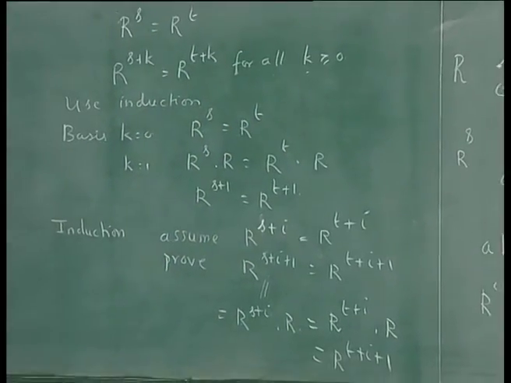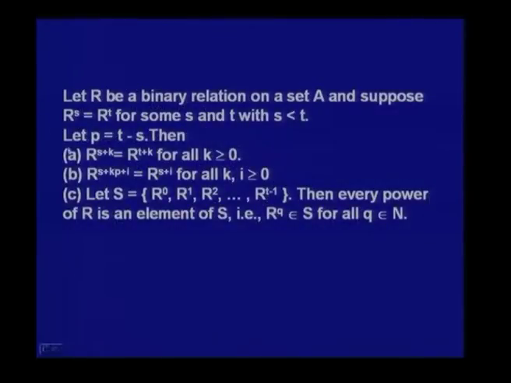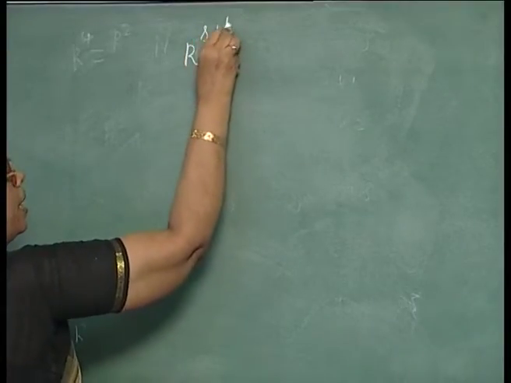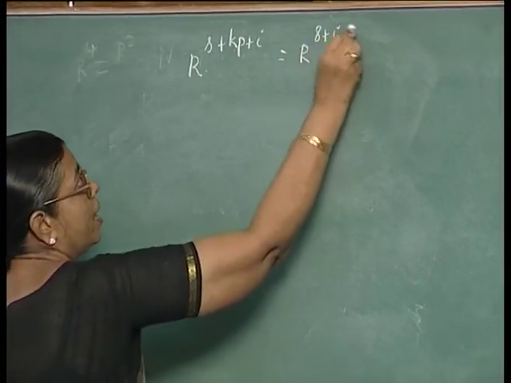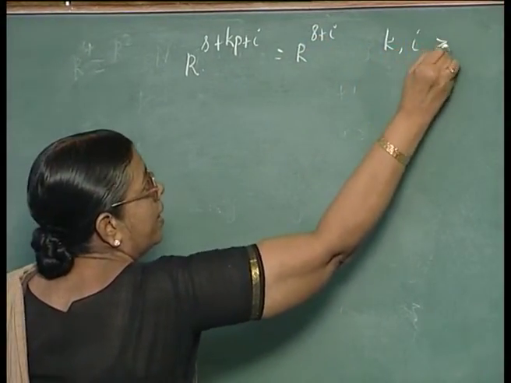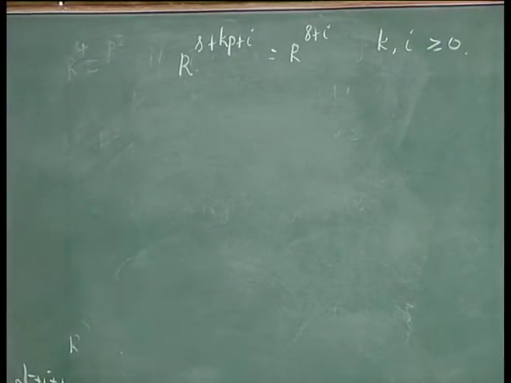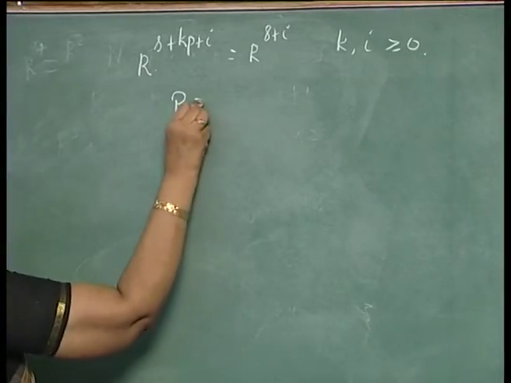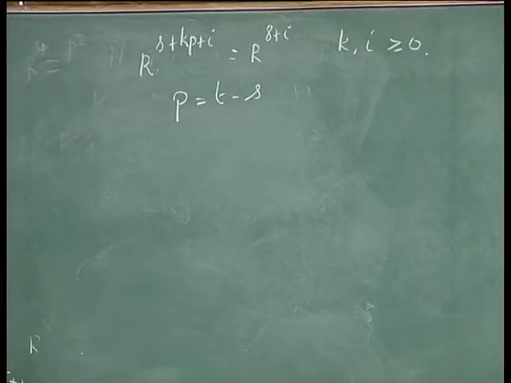Next we have to take the second portion, that is R power S plus KP plus I is equal to R power S plus I for all K, I greater than or equal to 0. R power S plus KP plus I is equal to R power S plus I for all K, I greater than or equal to 0. Here again you can make use of induction where P is defined as T minus S.